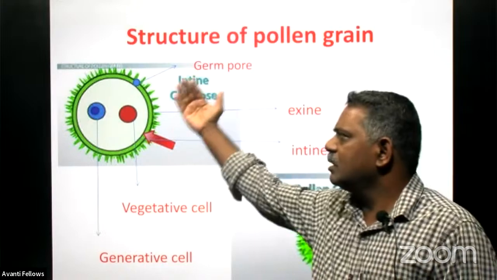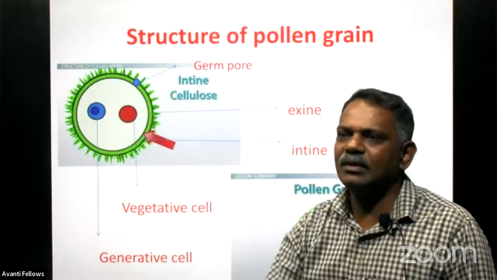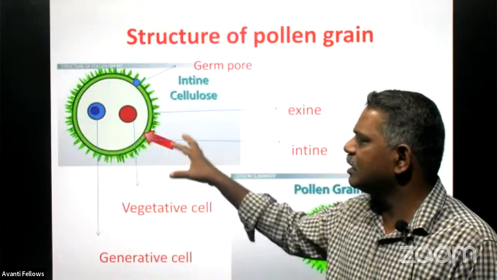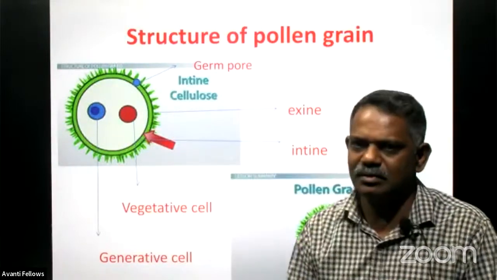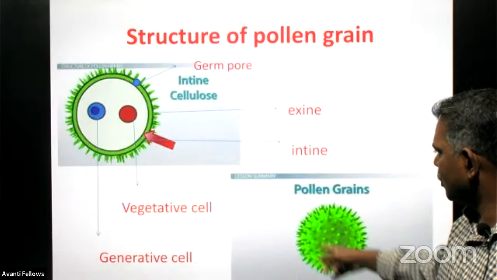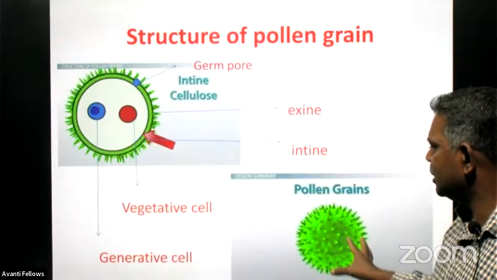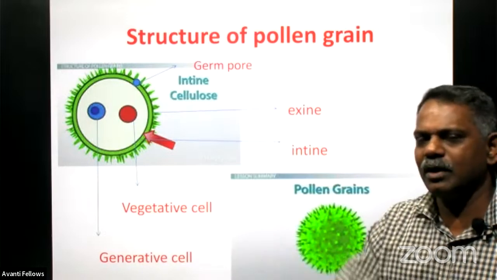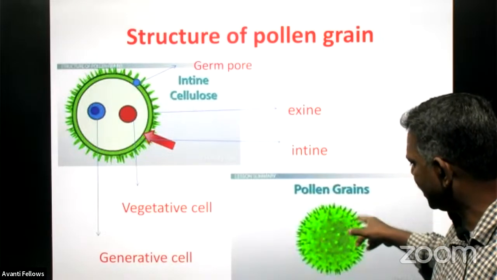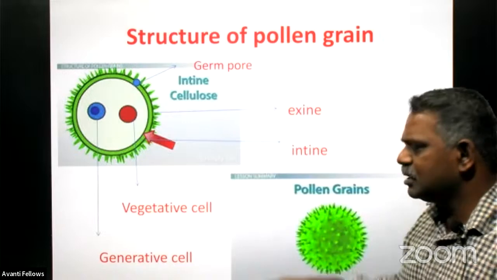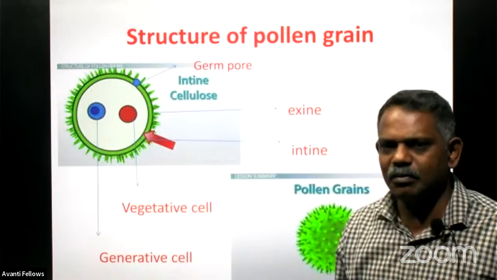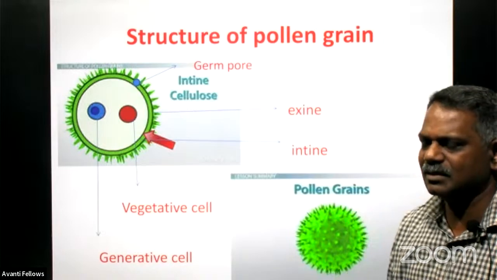This is the internal arrangement of the pollen grain. And this is what a pollen grain looks like from outside. I told you many spiny things are there all over the pollen grain, which really help the pollen grain to stick on the body of pollinating agents like insects, right?